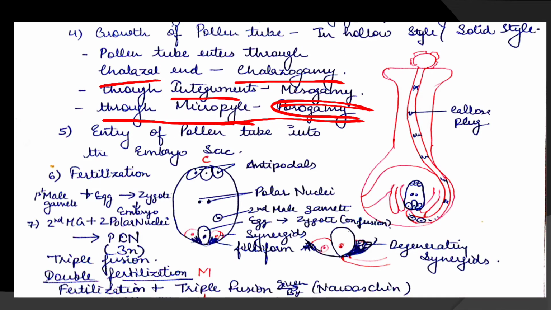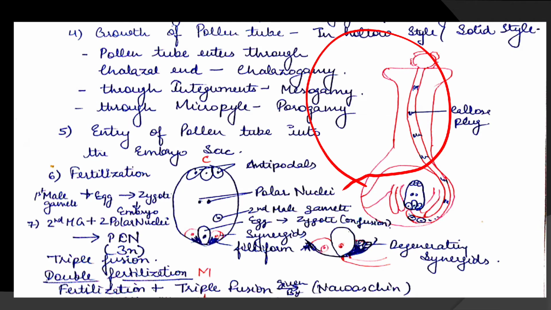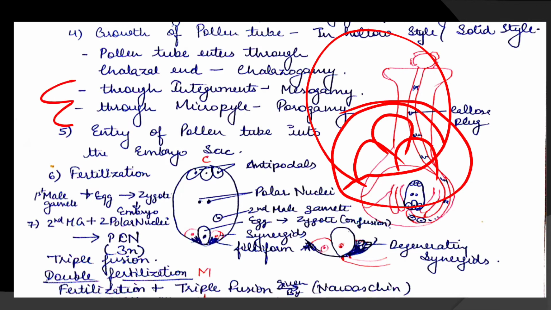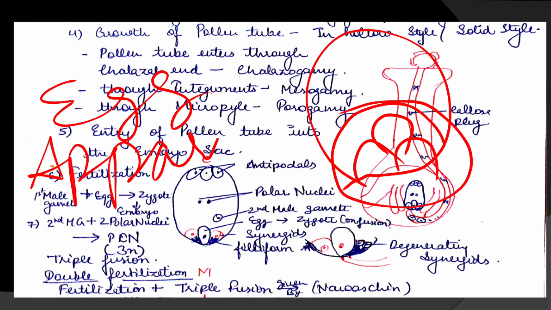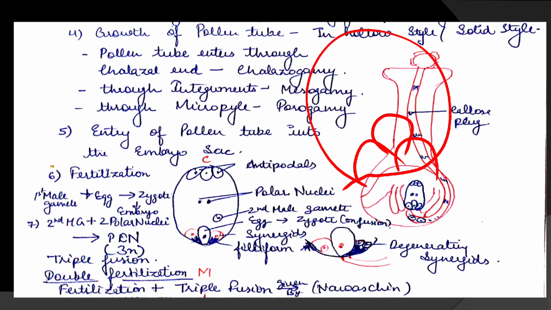Now the pollen tube has reached the embryo sac. Here you know that at the micropylar end, two synergids are there and one egg. This whole is called what? Egg apparatus. Two synergids and one egg are called the egg apparatus.